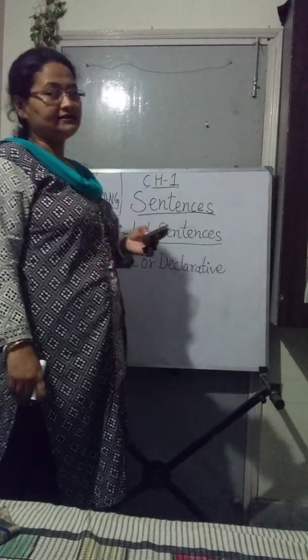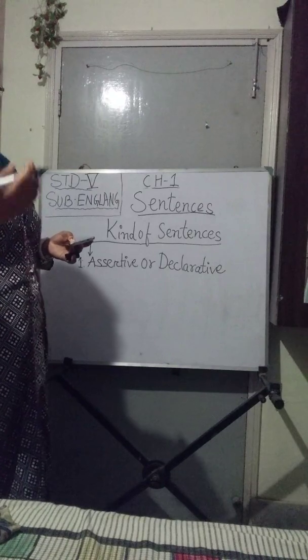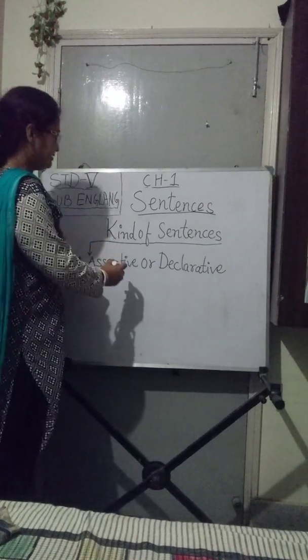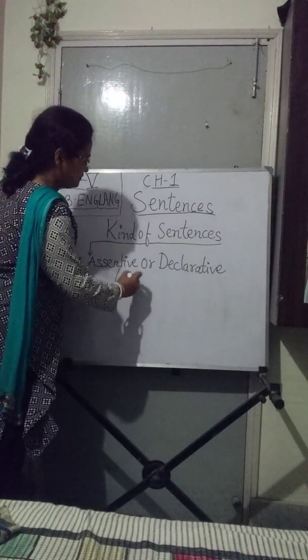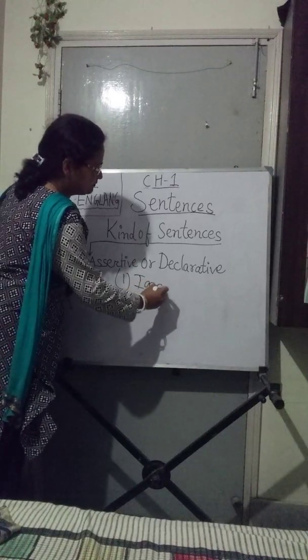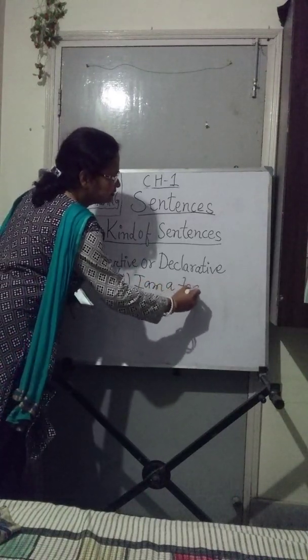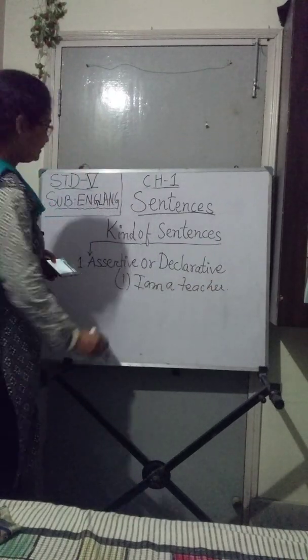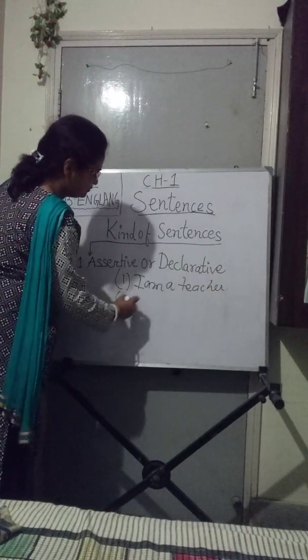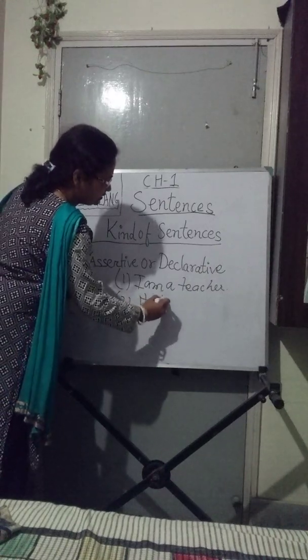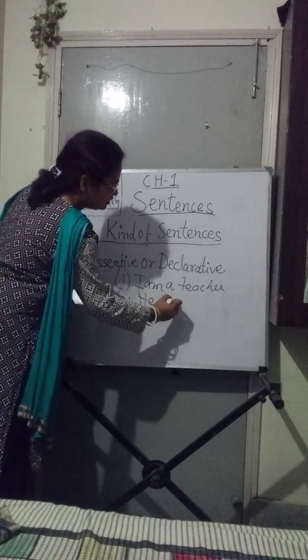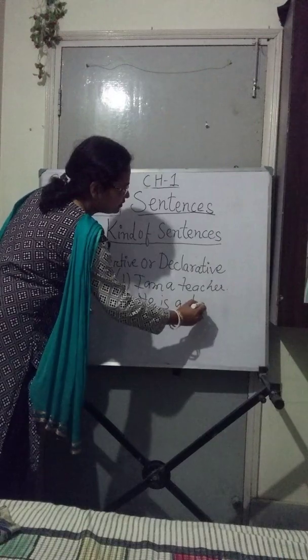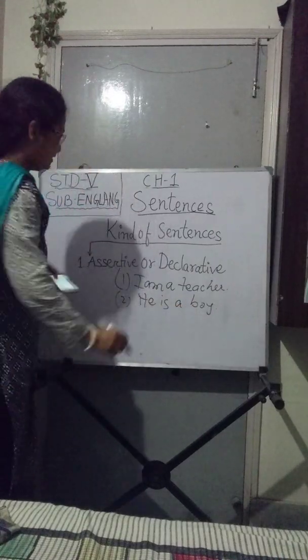Now, what are the examples? The example I have already told you. Declarative sentences, statements: Number 1, I am a teacher. Number 2, he is a boy.